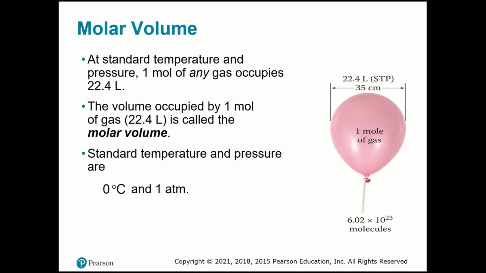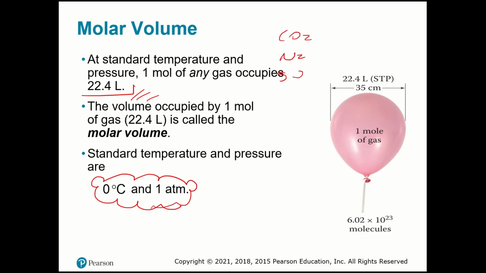Okay? Another very important thing here is molar volume. Molar volume tells us that 1 mole of any gas at standard temperature and pressure, which is 0 degrees Celsius and 1 atm, occupies 22.4 liters. It doesn't matter if I'm talking about CO2 or nitrogen or SO2 or water vapor. Any gas at STP conditions occupies 22.4 liters.